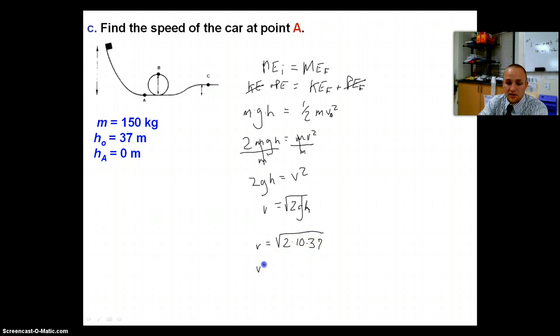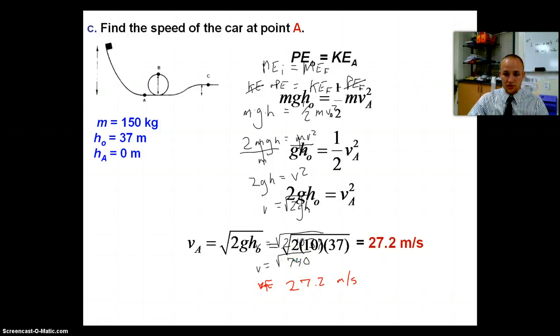So our velocity is the square root of 740, which is 27.2 meters per second. So that's how fast we're moving. Well done, us.